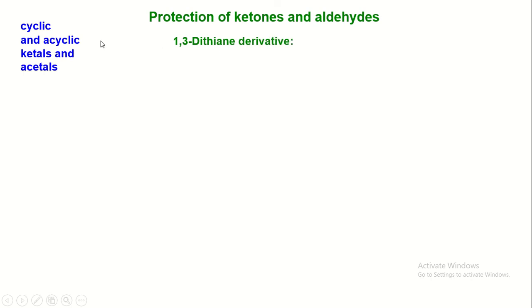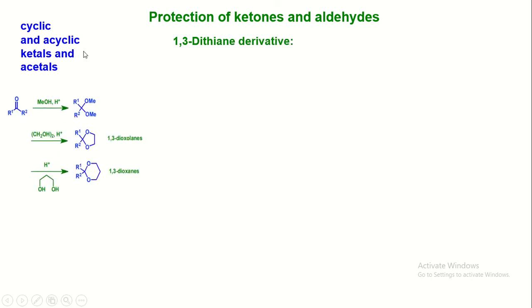In case of cyclic or acyclic ketal, the ketone reacts with alcohol in presence of H+, or the ketone reacts with 1,2-diol in presence of H+ to form the 5-member ring containing two oxygens. The 5-member ring containing two oxygens is called 1,3-dioxolane. And the ketone reacts with H+ in presence of 1,3-diol, then a 6-member ring is formed. The 6-member ring containing 2 oxygens is called 1,3-dioxane.